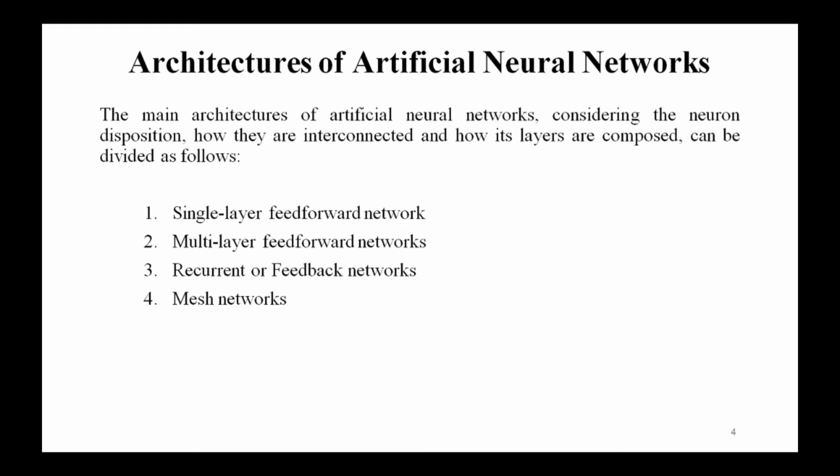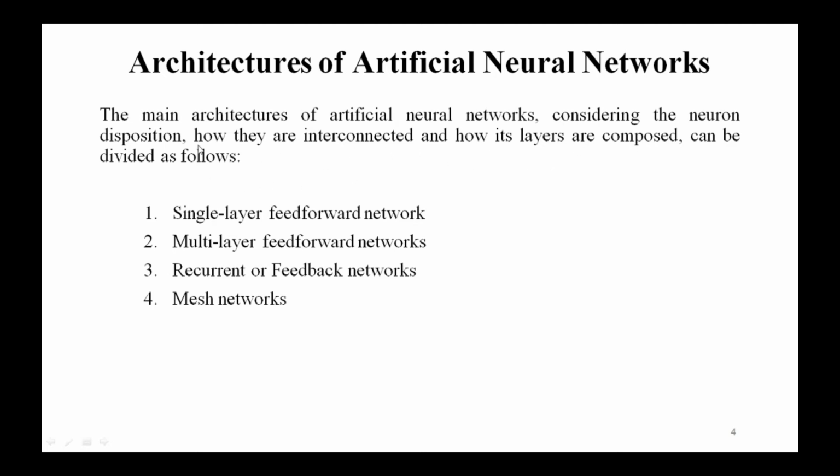Next come the different categories of ANN architectures. The main architectures of an artificial neural network are considered based on the neuron disposition, how they are interconnected, and how the layers are composed.